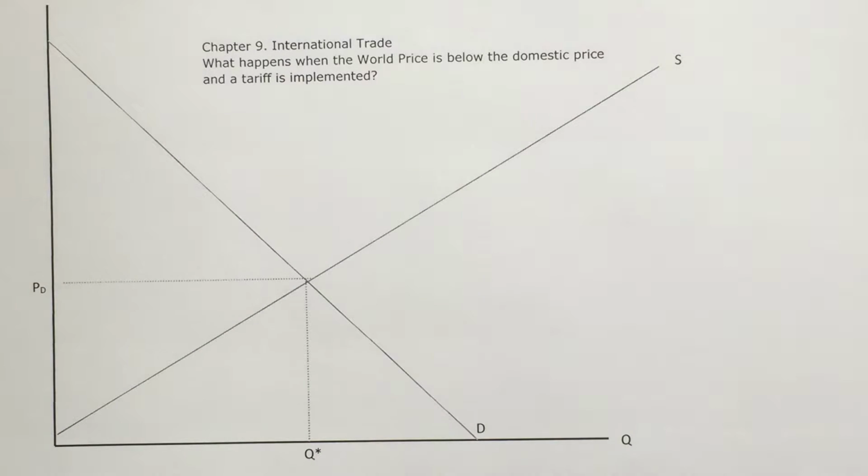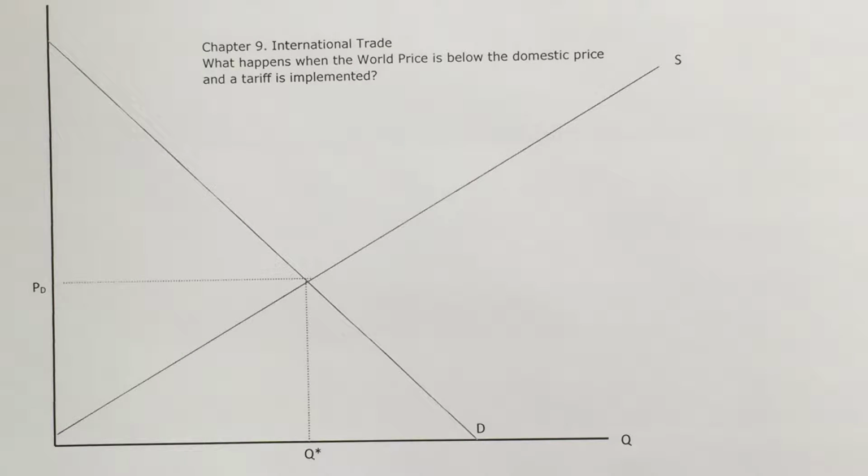We're now going to look at an example of international trade, an example where the world price is below domestic price. In addition to that, we're going to look to see what happens when a tariff is implemented. Now, if world price is above domestic price, tariffs don't matter because the country is an exporting country.